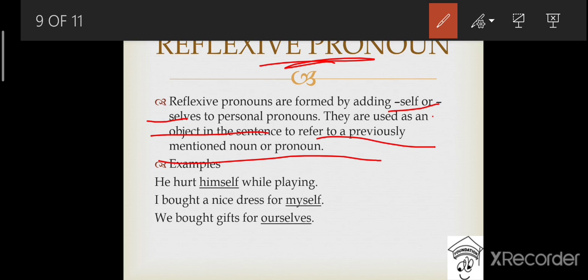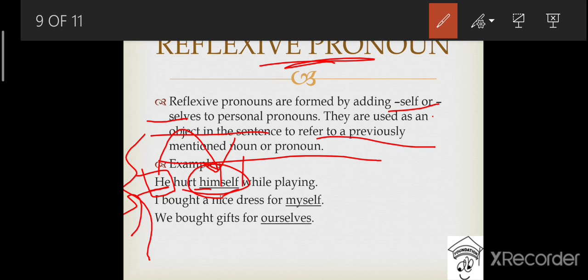Okay, let's have a look at the examples. He hurt himself while playing. In this sentence, he is the personal pronoun, or you can say he is the subject of this sentence, right? And to refer to he again, we have written himself. Himself, SELF. So in this way, himself is the example of reflexive pronoun. Okay, and as he is singular, hence we have used self.